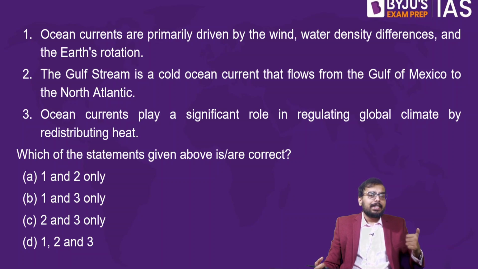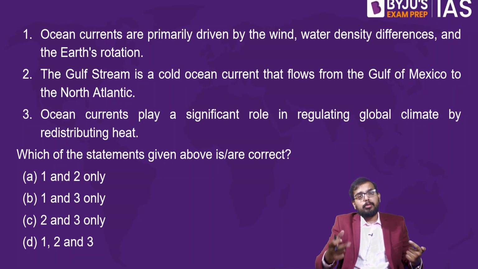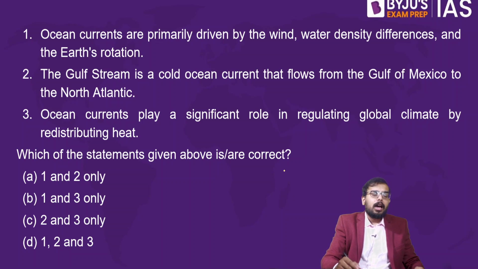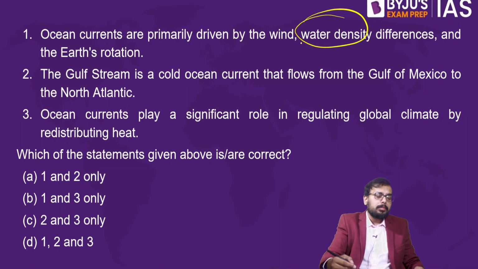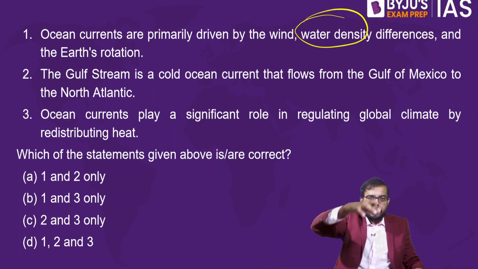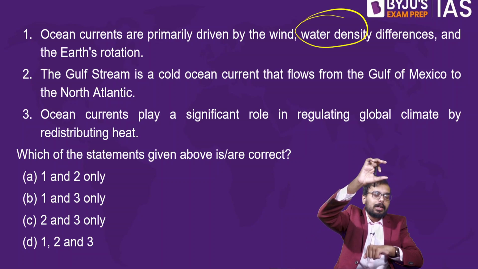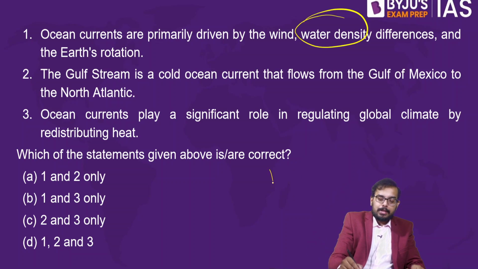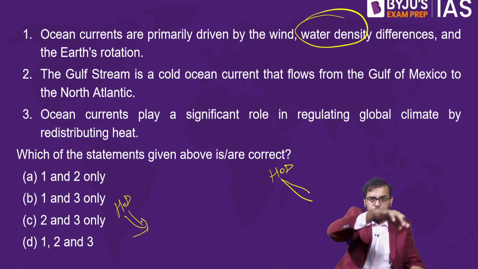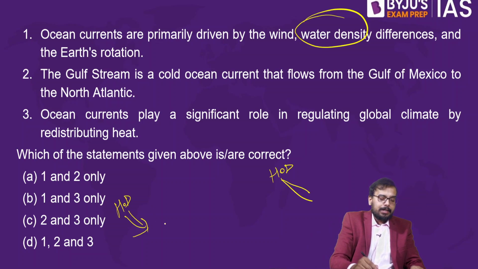So when the salinity changes, when the temperature changes, your water density changes. So how does water density help in the movement of ocean current? When the water density is high, what happens? The water goes underneath, and the less dense water comes over. So it's something like this. This is high density water. It seeps in. This high density water subsides, and again your low density water rises up.